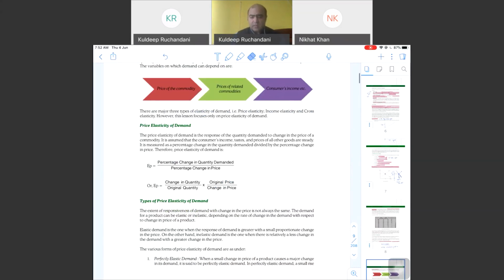How do we measure price elasticity? We measure by a very simple formula. We'll see an example also. Change in quantity demanded is compared to change in price of a commodity, and if the answer is positive, then the elasticity is relatively positive.